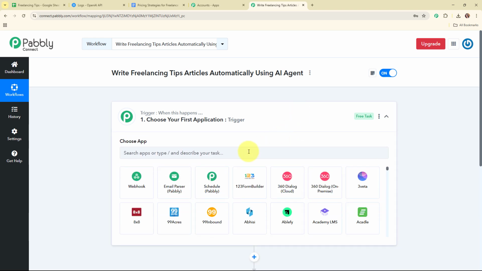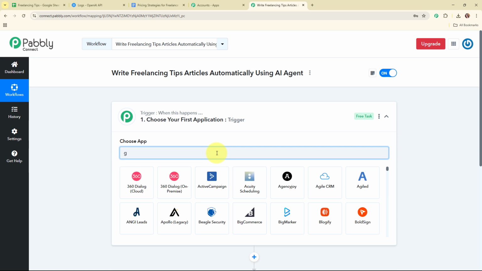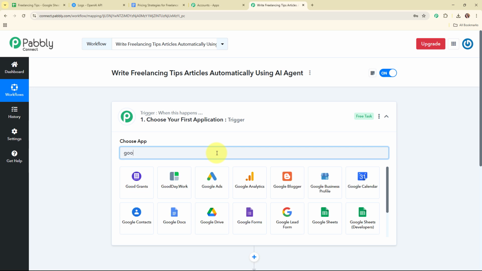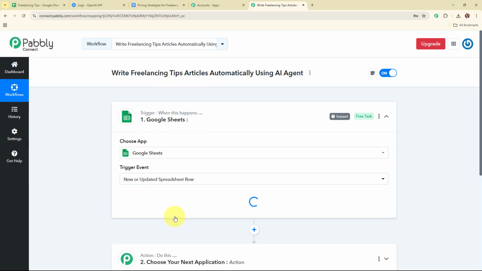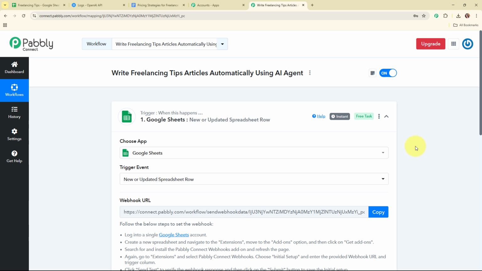So here in our trigger step, I'm going to select my trigger application as Google Sheets, as I'm adding new details in Google Sheets. So Google Sheets is a free web-based spreadsheet program that allows you to create, edit and share spreadsheets online. So in my Google Sheets trigger step, I'm going to select my trigger event as new or updated spreadsheet row, so that whenever we're going to add a new detail in our Google Sheets, then automatically and instantly Pabbly Connect is going to capture the response. Or you can say automatically this entire workflow is going to get triggered.